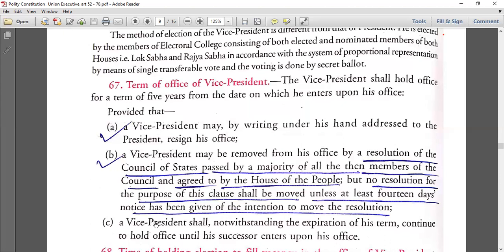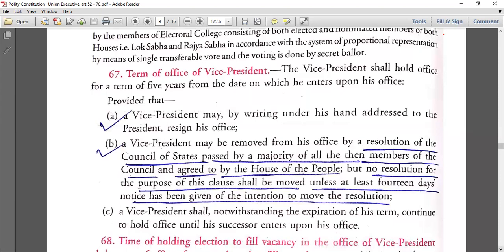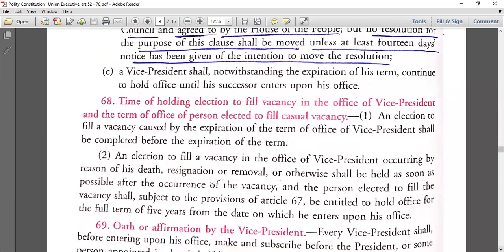Now, the Vice President shall, notwithstanding the expiration of his term, continue to hold office until the successor enters. Until the successor comes, the Vice President has to continue. Shall means it is mandatory for the Vice President to hold the office till the successor comes.